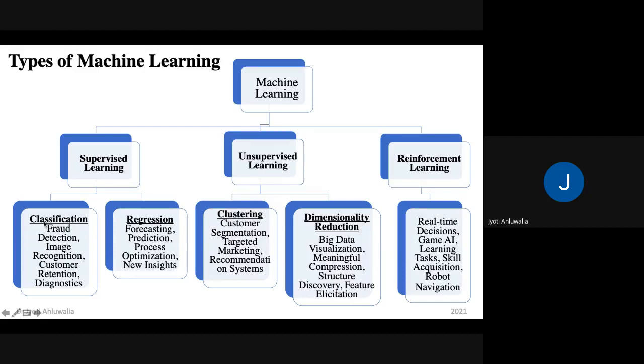We can also do classification algorithms under supervised learning. So it can be fraud detection. It can be image recognition, like we said, whether it's a cat or a dog, provided we have images that are labeled as cat and dog. Then we can have customer retention, which says whether the customer will be retained or not, right? Whether the customer will be loyal to us or not, whether he will be with us in the next quarter, whether he will purchase more products from us or not.